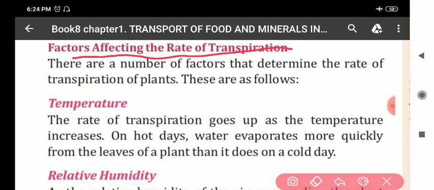The first factor is temperature. My dear students, as the temperature increases, the rate of transpiration also increases. The rate of transpiration goes up as the temperature increases. Clear? So, on increasing temperature, the rate of transpiration also increases.